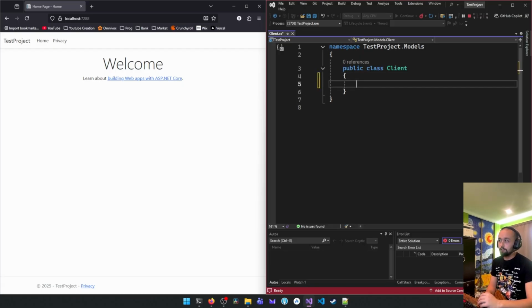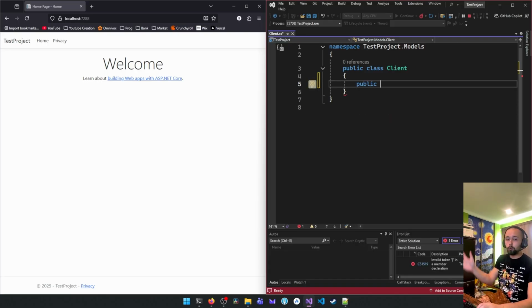So let's just say int. We'll write public and private at first. We're going to write public because we want our whole project to see this attribute. Then we're going to call the variable type int because it's a number. An ID is an integer.